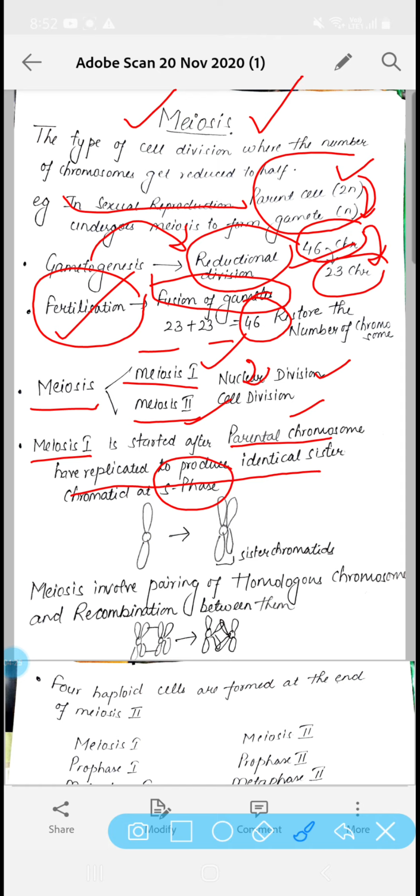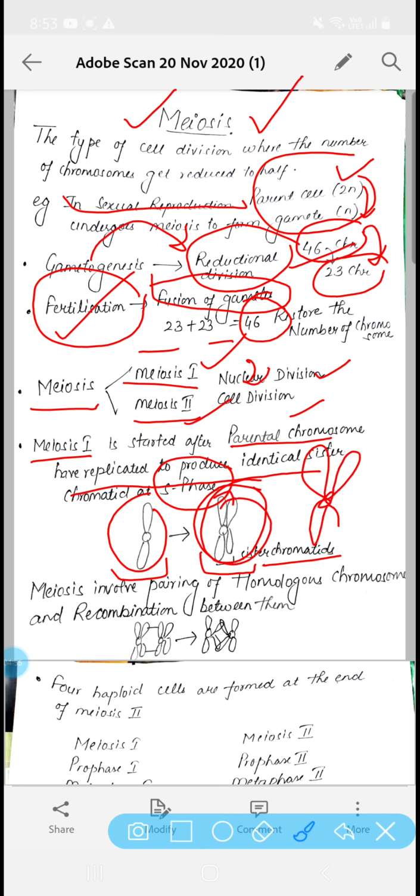During S phase, what happened? The parental chromosome forms its duplicate, its replica, its identical sister chromatid. Earlier it was like this, and now it has formed one more copy. These two chromatids are called sister chromatids. Now meiosis involves the pairing of these kinds of chromosomes. This structure is called a homologous chromosome, and it contains two sister chromatids.